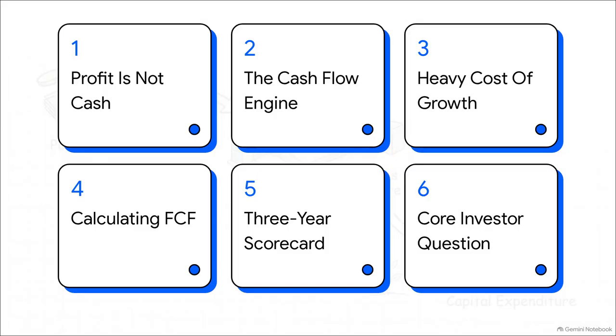Here's our roadmap for today. We'll hit profit is not cash, the cash flow engine, the heavy cost of growth, calculating free cash flow, a 3-year cash scorecard, and finally, the core investor question.